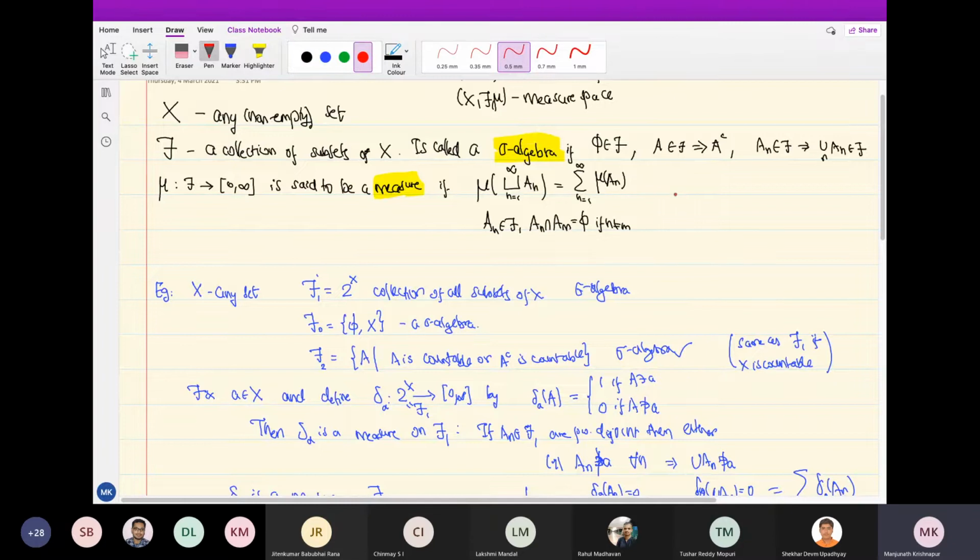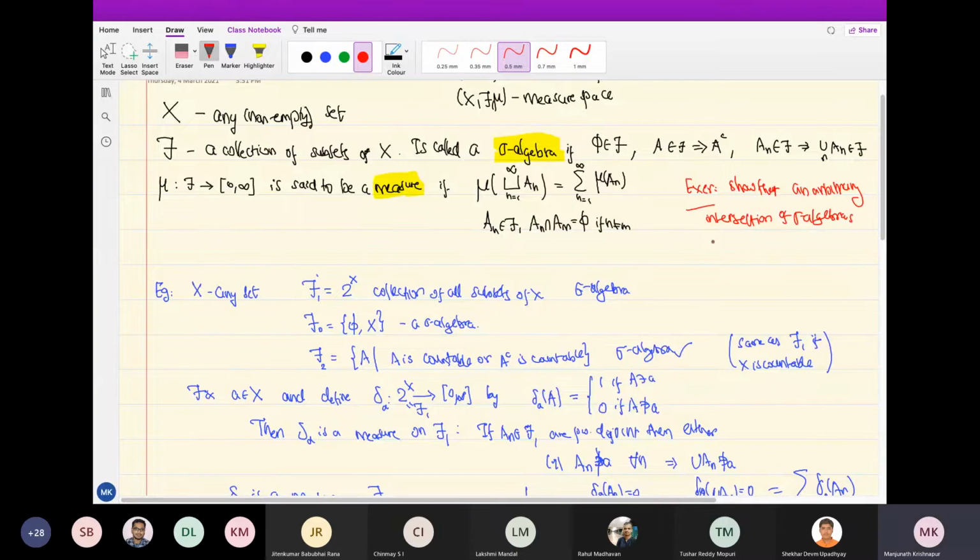Maybe if the point is not clear, you think of this as an exercise. Show that an arbitrary intersection, not just two, of sigma algebras is a sigma algebra.